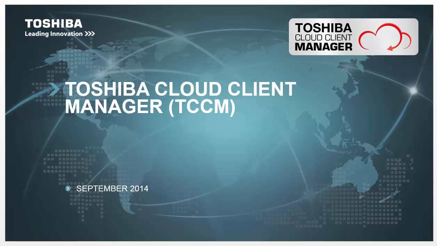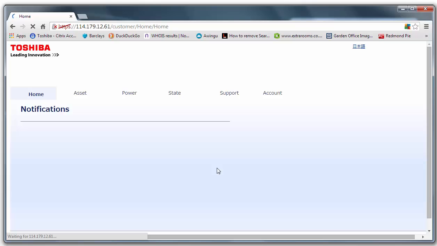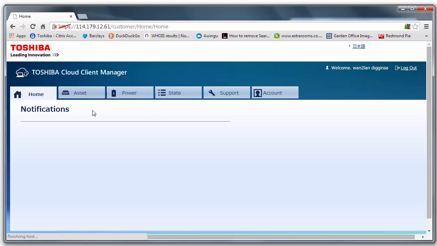So what I'd like to do is show you how to log into Toshiba Cloud Client Manager. So this is the login screen. You can work with any web browser, and what I shall do is just log in with my username and password. Like so, click login, and this will take me to the administrator's console. From here I get a dashboard and an overview of Toshiba Cloud Client Manager.